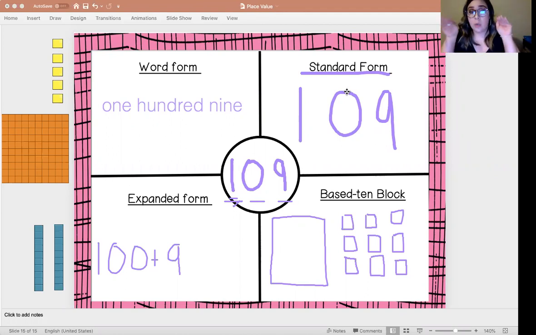No "and." 109. Okay. So you have just learned a refresher about how to show numbers in 4 ways. Standard form, just write that number. Base 10 form, draw your blocks. Expanded form, write your number sentence. Word form, write out your number using letters, okay? And so on your seesaw activities, you're going to be required to create numbers in 4 ways. So please make sure you are paying attention or rewatch this video so that way you can be successful.